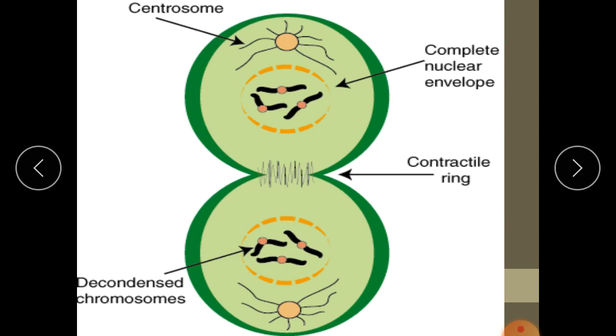So look here, the cytoplasm is dividing. Two sets of chromosomes have reached opposite poles, and this is called the cleavage furrow. Constriction happens here at the center because of the contractile protein called actin filaments.